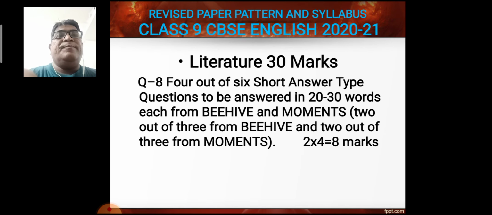Now question number 8, 4 out of 6 short answer type questions to be answered in 20 to 30 words each from BEEHIVE and MOMENTS. 2 out of 3 from BEEHIVE and 2 out of 3 from MOMENTS. So in total students have to write 4 questions, 2 from BEEHIVE and 2 from MOMENTS, according to their choice. Each question carries 2 marks. 6 questions will be asked and all 4 questions mean a total of 8 marks.